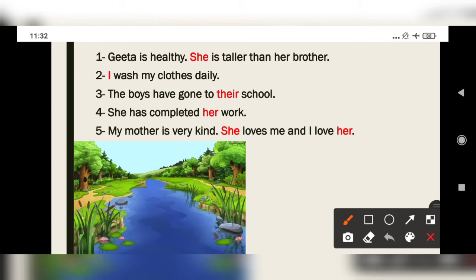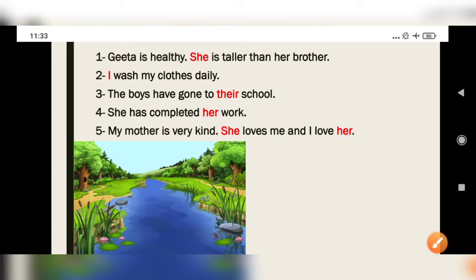Geeta is healthy. She is taller than her brother. I wash my clothes daily. Okay, the boys have gone to their school. She has completed her work. Okay, my mother is very kind. She loves me and I love her. Okay. Next,